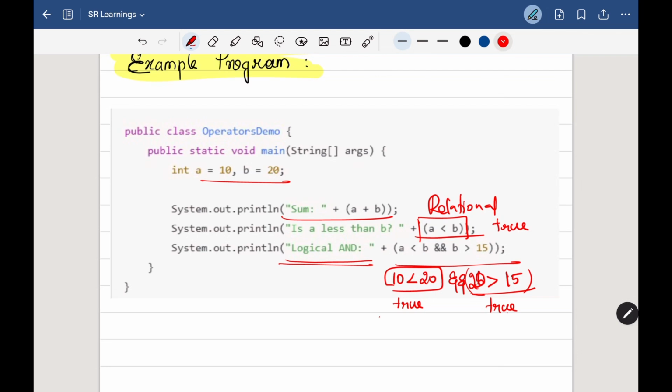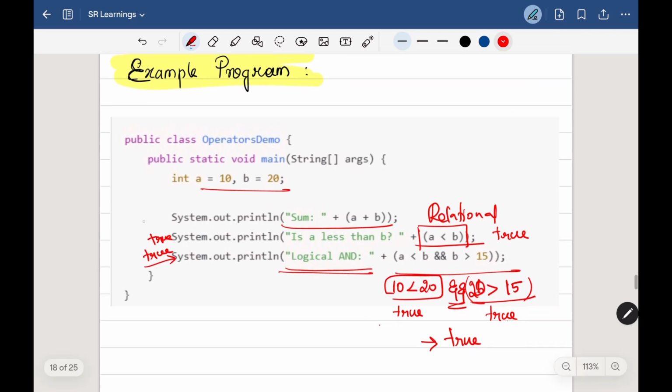So when both the conditions are true by using logical AND, then the result is true. So this one is true and here also true, and for this the result will be printed as 30. So I hope I have covered all, or most of, the parts about operators. Now let's dive into other topics.